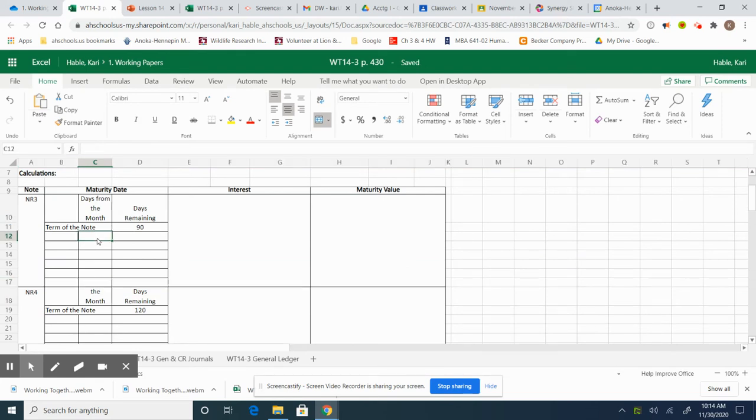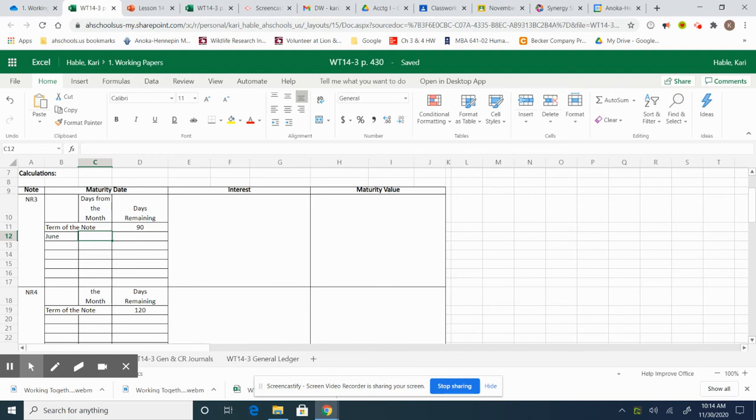Okay, so we have the term of the note, and it's 90 days, starting June 5th. We are looking at June from the 5th, and we know that June has 30 days.